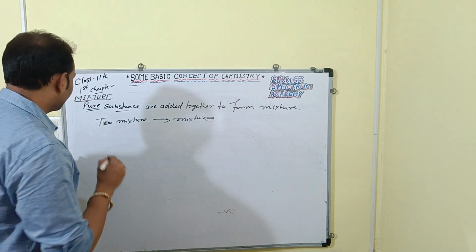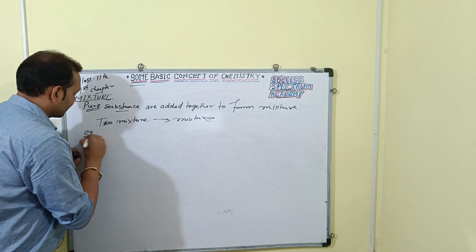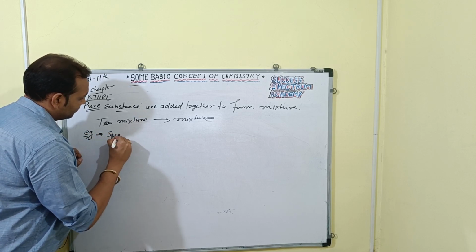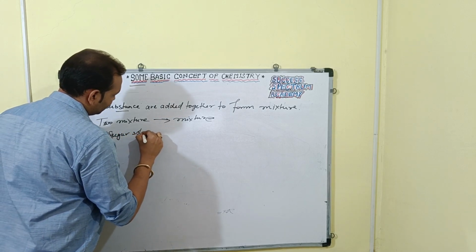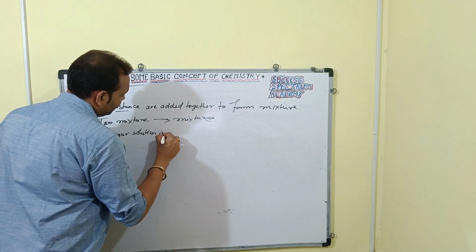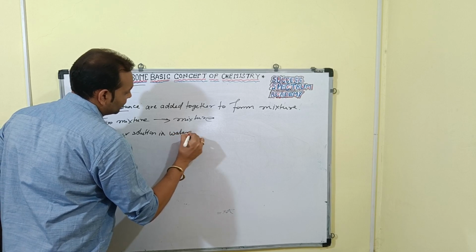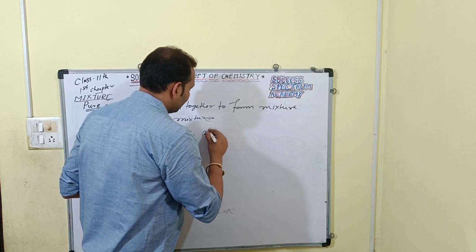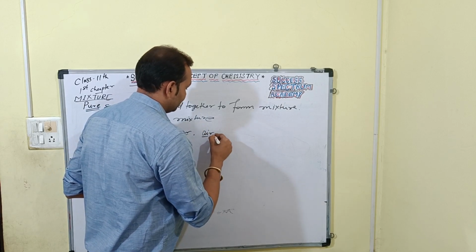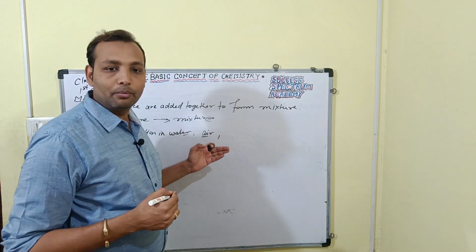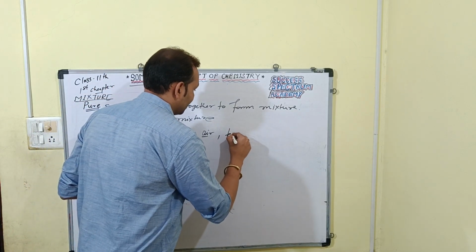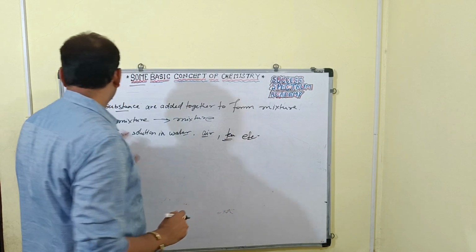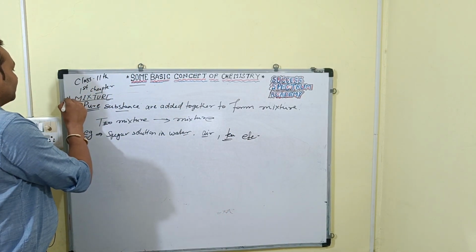So sugar solution in water, for example, and air, which is also N2 plus O2, right? Yes or no? And we can take tea also as a general example. So this is a mixture, right?